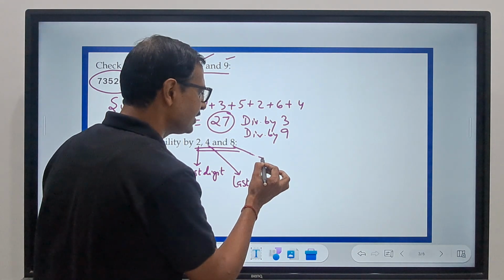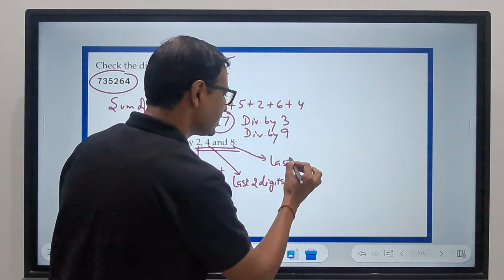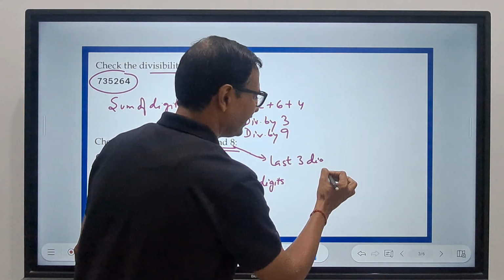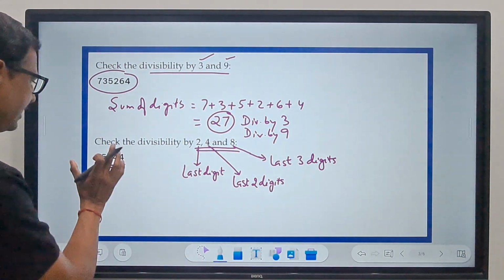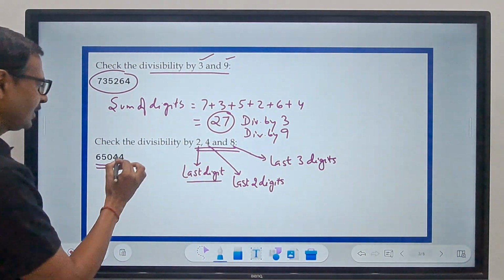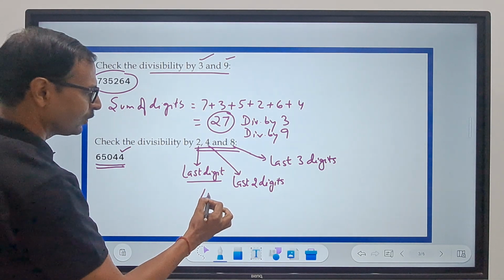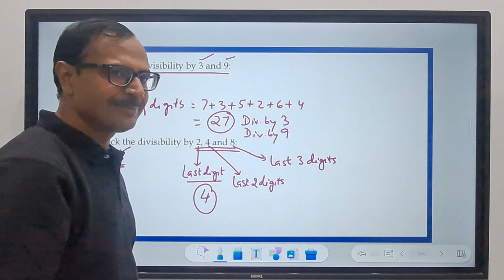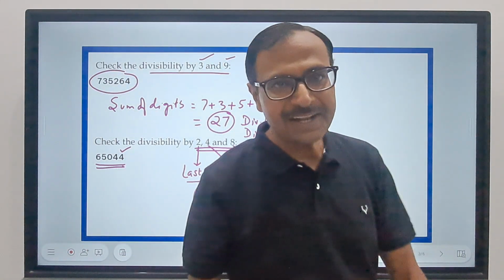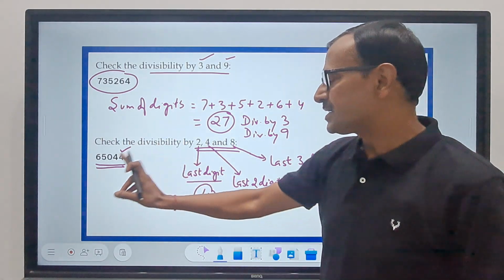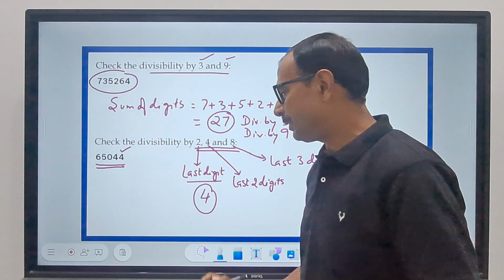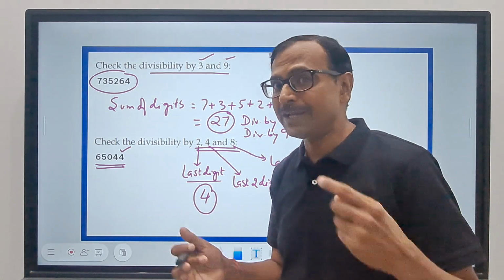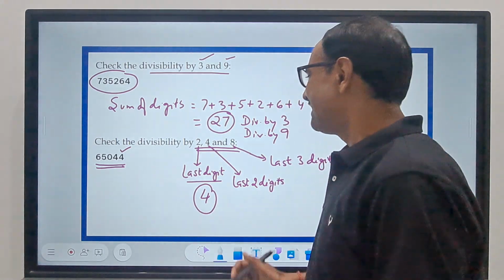And for 8, check the last 3 digits. Now, what are these things here? The last digit here is 4. 4 is divisible by 2, right? And so the entire number, that means 65044, is divisible by 2 because the last digit is divisible by 2. It can be 0 also, mind you.